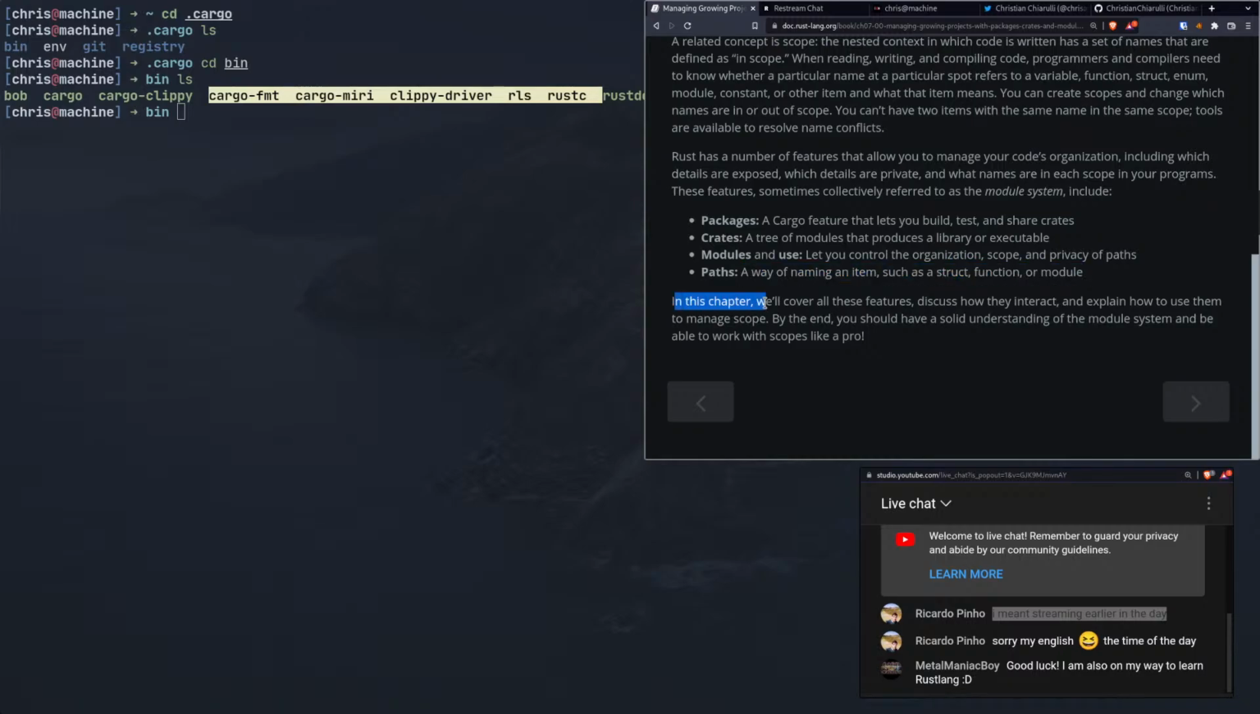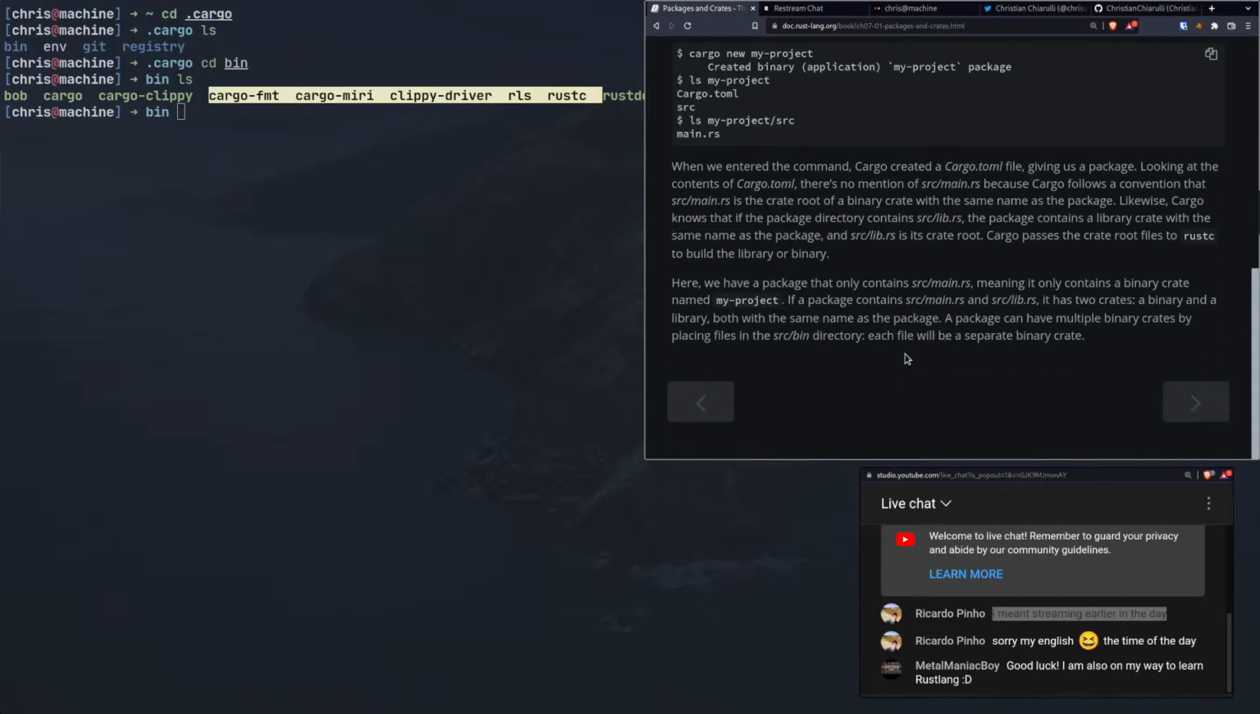Okay. In this chapter, we'll cover all these features, discuss how they interact, and explain how to use them to manage scope. By the end, you should have a solid understanding of the module system and be able to work with scopes like a pro. I certainly hope so, because already I'm a tad bit confused by this.